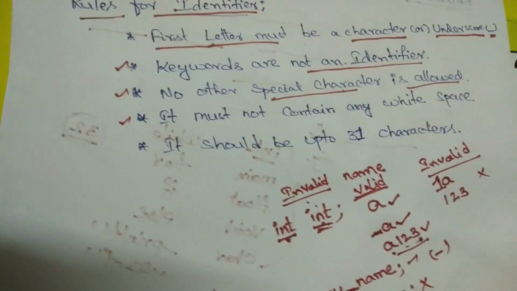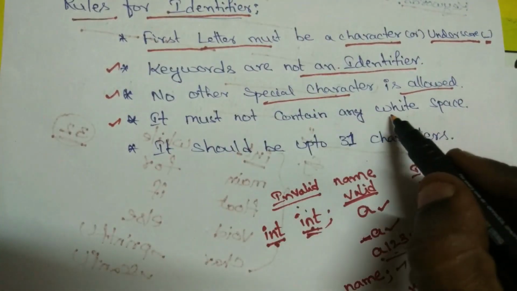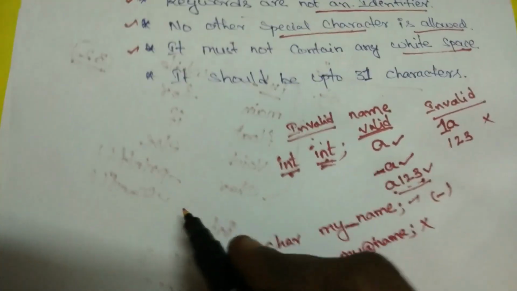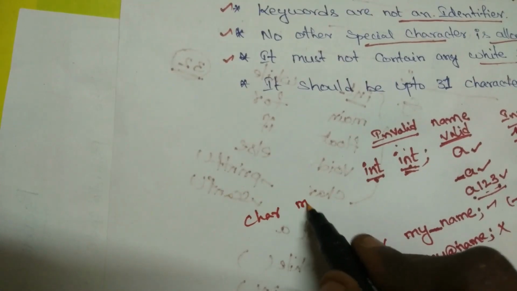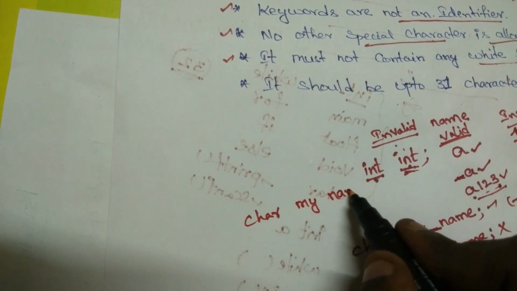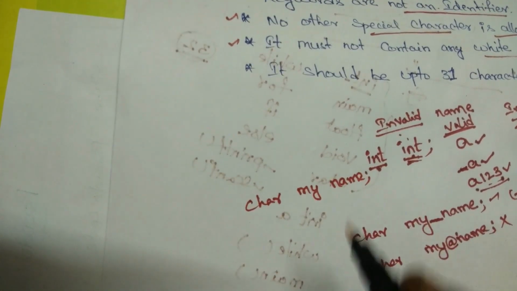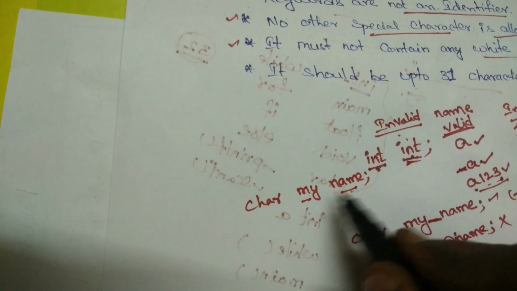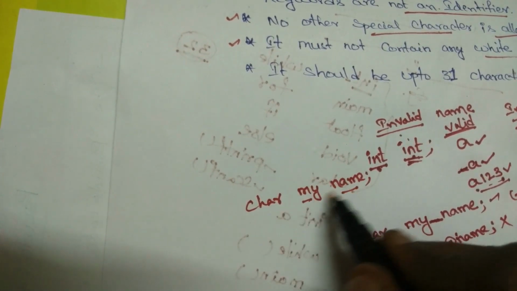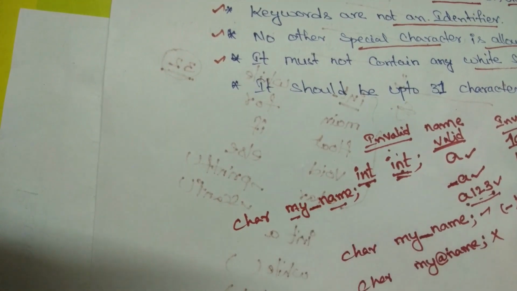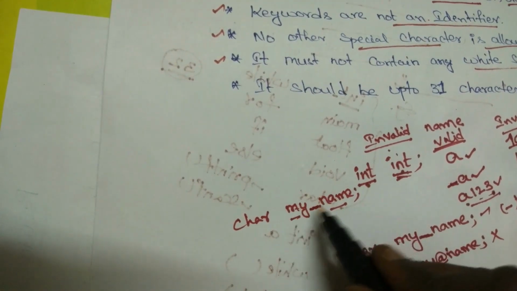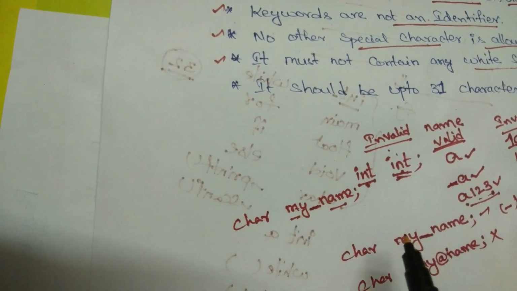And the fourth one: it must not contain any white space. As I said, if we declare a variable, suppose char my space name, it cannot be accepted. Why? Because it is one name but it will be considered as two names, so it is invalid. There is no white space between the two words. We can give an underscore to make it one word, right?